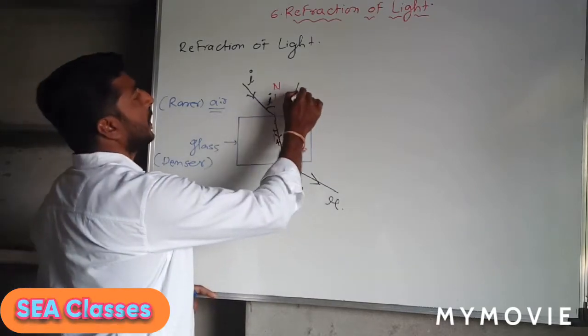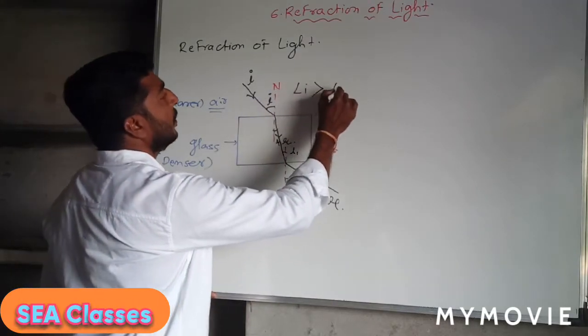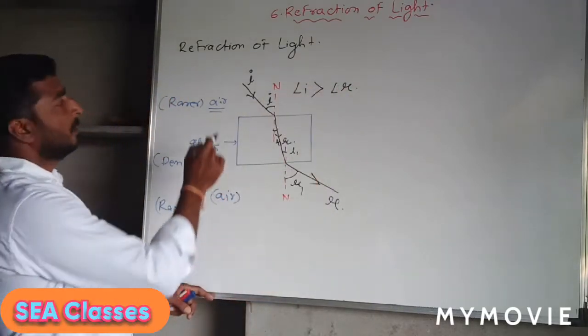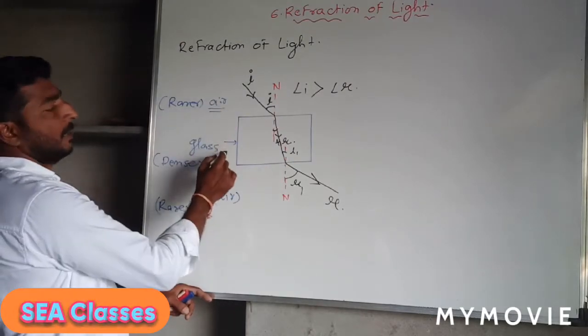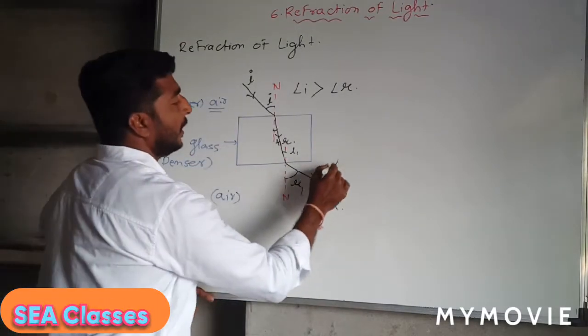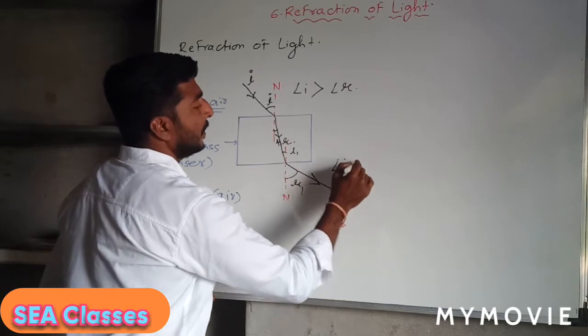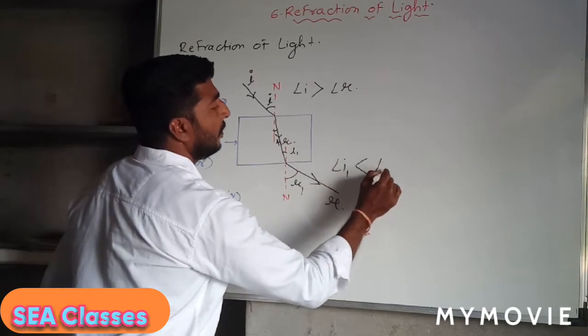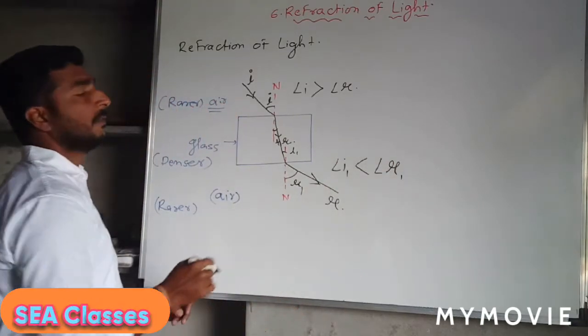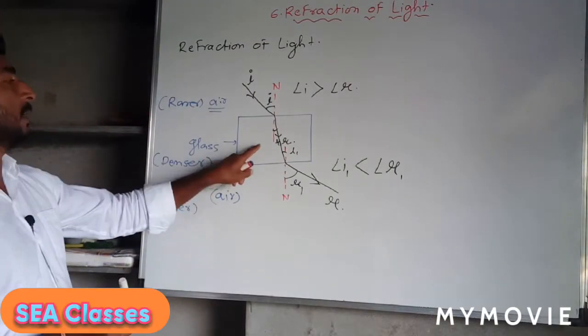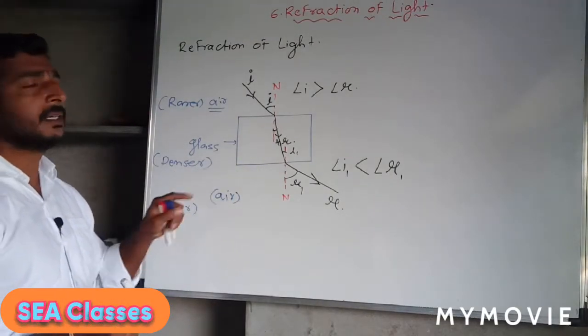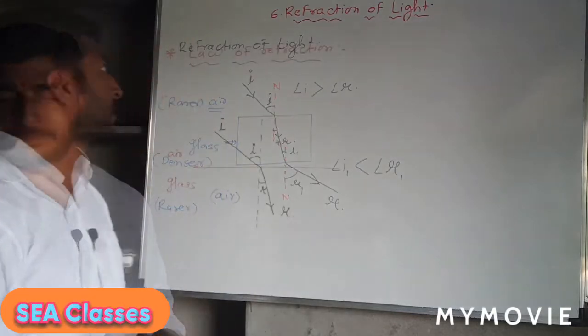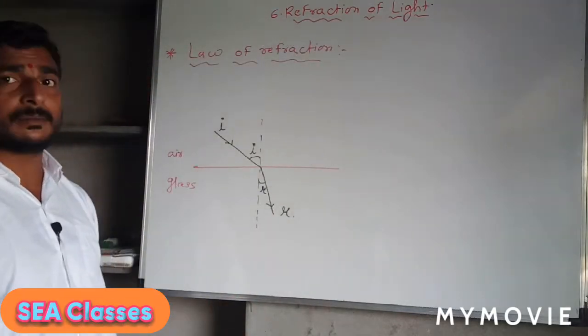So here you will see that the angle of incidence is greater than the angle of refraction when the light ray travels from rare to denser medium, and here the angle of incidence, that is I1, is smaller than R1, that is the angle of refraction, when the light ray travels from denser medium to the rare medium. We will study the law of refraction.